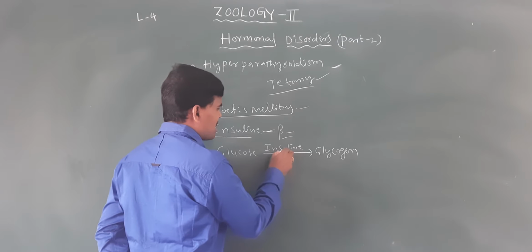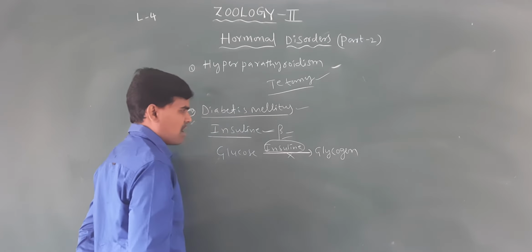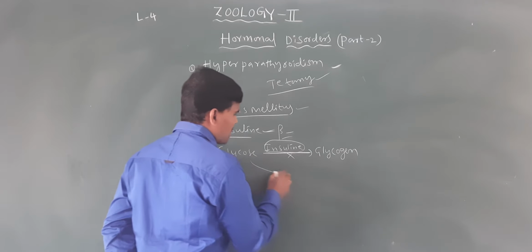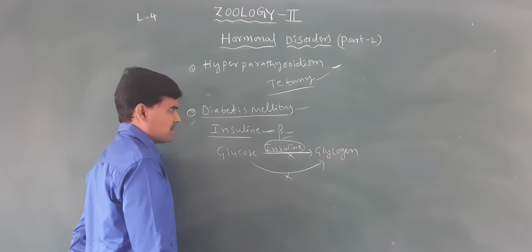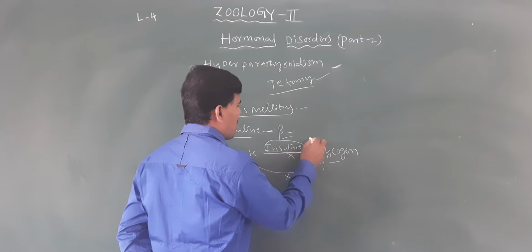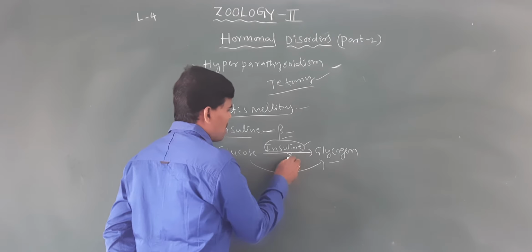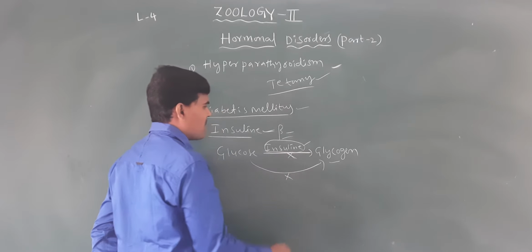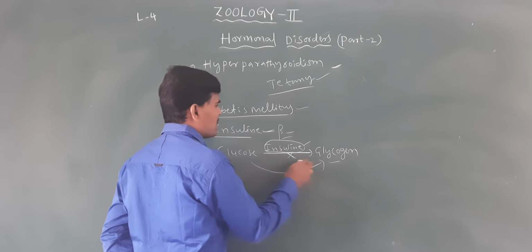With hyposecretion or deficiency of insulin, the body cannot convert glucose into glycogen.